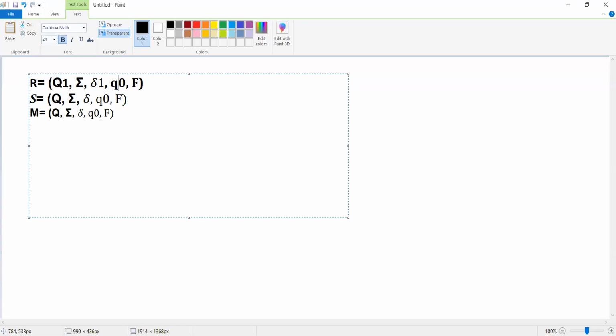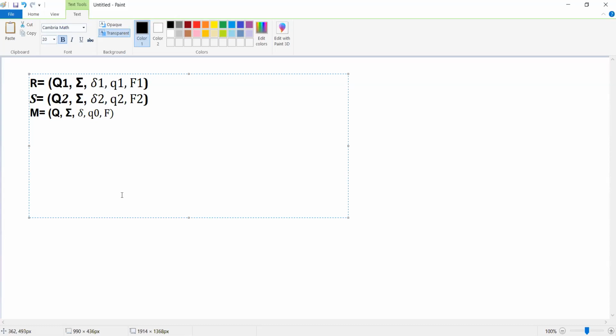This is delta 1, this is the initial state and this is the final state of the first finite automata. This is the set of states, the transition function, the initial state and the final state of my second finite automata.